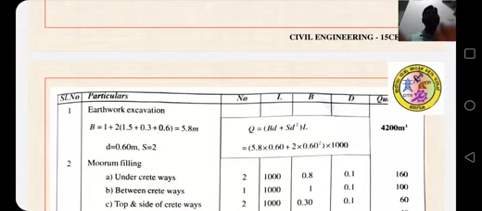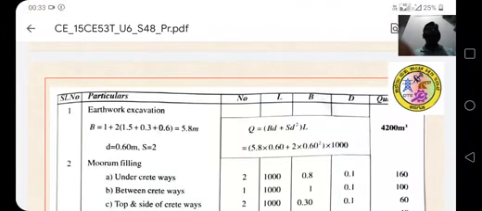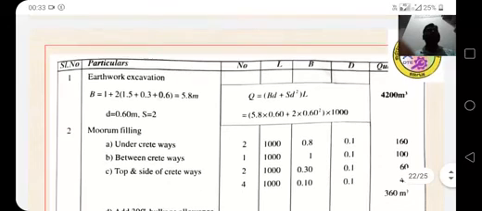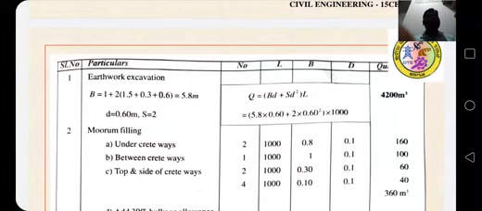The quantity of earthwork is Q is equal to (BD plus SD square) into length. Length is 1000 meter, B is formation width 5.8 meter into D, the depth of the embankment, 0.6, plus 2, the side slope is 2, into 0.6 square, into 1000, 4200 meter cube. Second one, moram filling under causeway: 2 into 1000, 0.8 into 0.1, 160. Between causeway, 1 into 1000, width 1 meter, 0.1 meter thickness, 100.